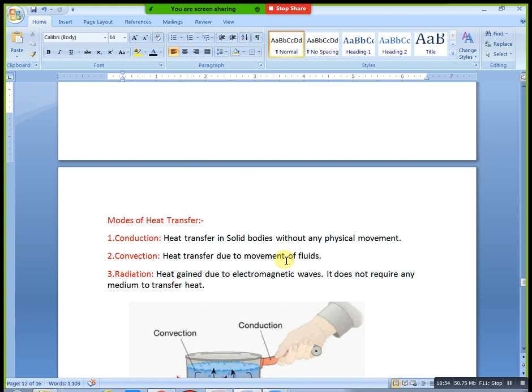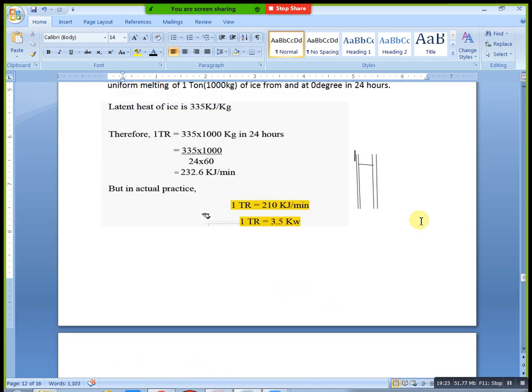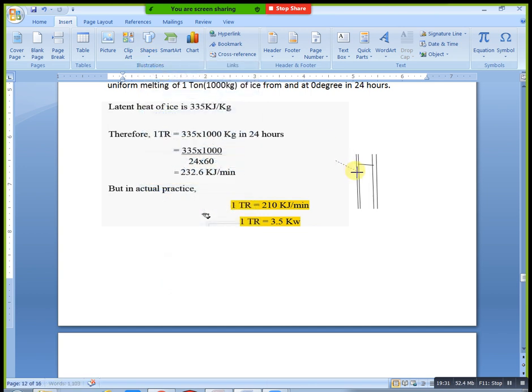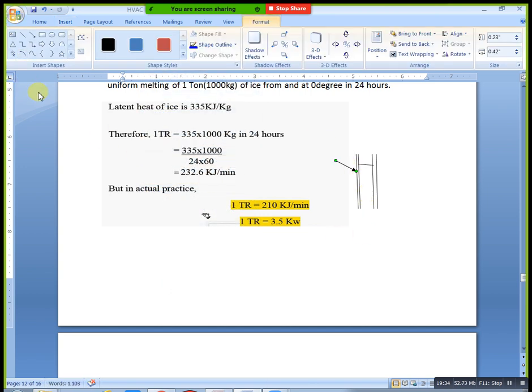Okay, this one is convection. Convection means you take gases or fluids, both. For example, the outside temperature is there now, outside air. You are getting hot gases that automatically touch our wall. Here we have outside air, and this air automatically touches our wall. Just consider this as our air flow. You can mention it like this. This is outside air. If you need inside air, just go here.